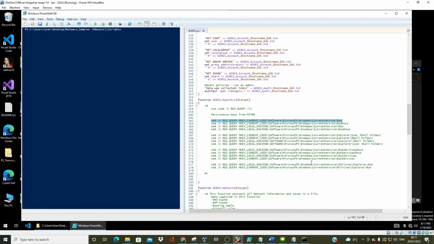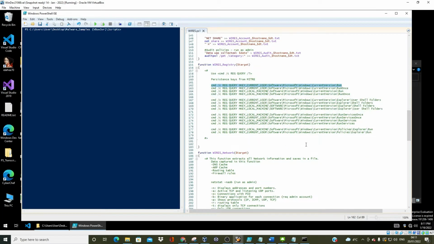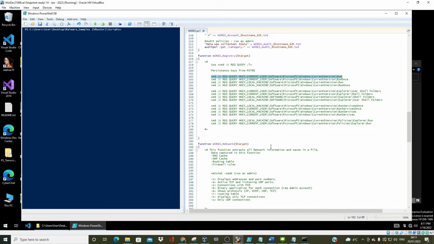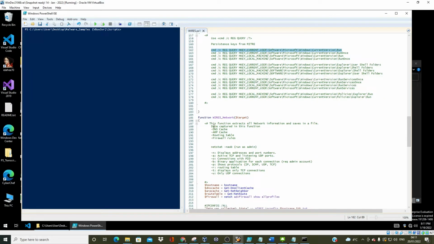I would do a quick demo on here so you can see as well. Like I said, this is on my lab, so I'm actually not sure how many services or how successful that will run. Quickly running down to the network part. So this function gets network information and saves it in the file. Some of the data captured here will be DNS cache, ARP cache, routing table, firewall rules, and then a quick netstat lesson here, netstat 101.